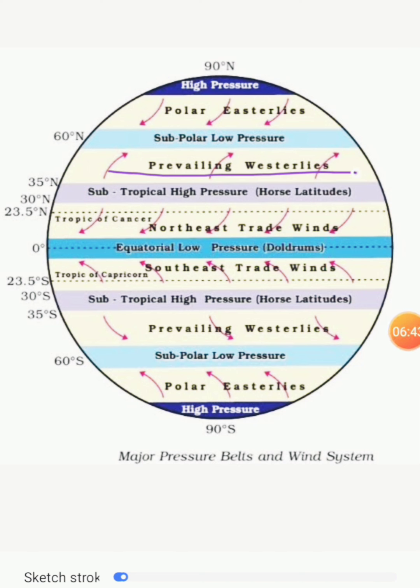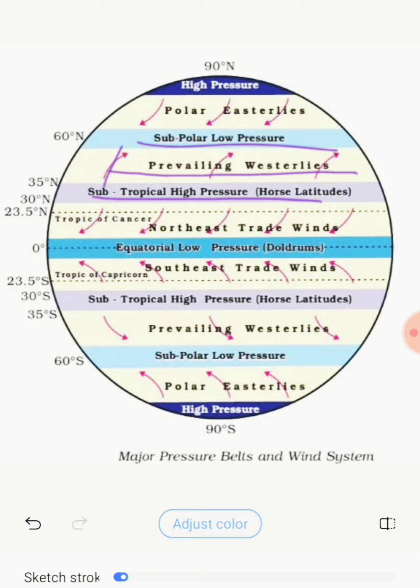Here you can see the prevailing westerlies wind. What I have told you, westerlies winds blow from subtropical high pressure to subpolar low pressure. All winds blow from high pressure to low pressure.